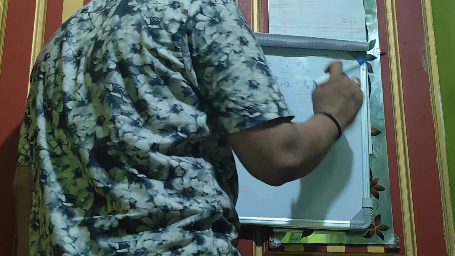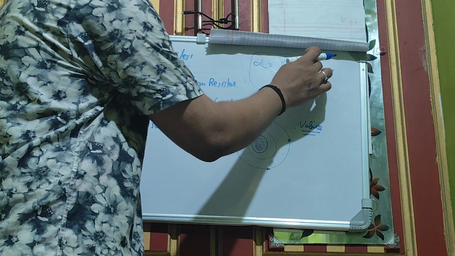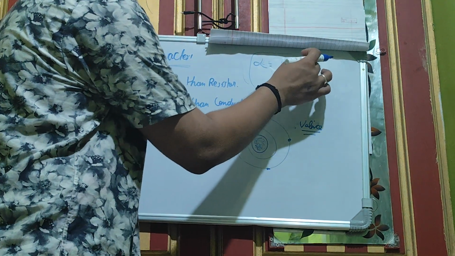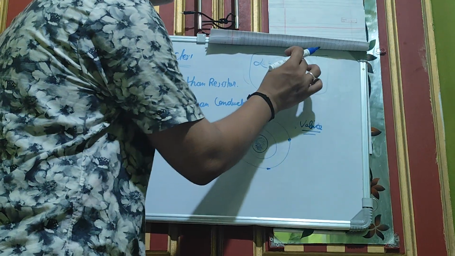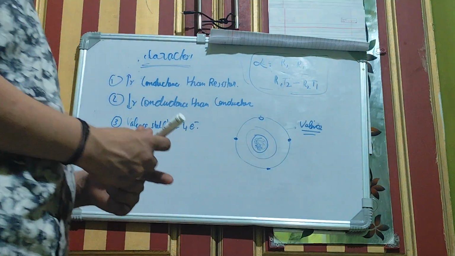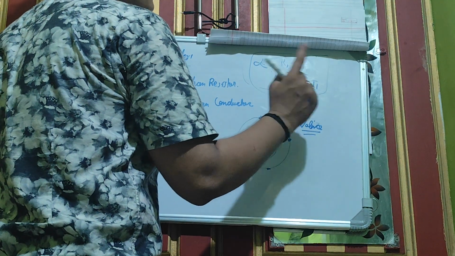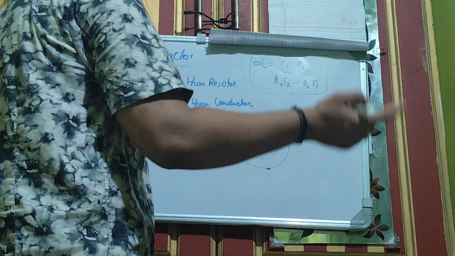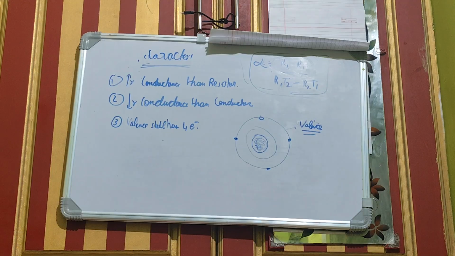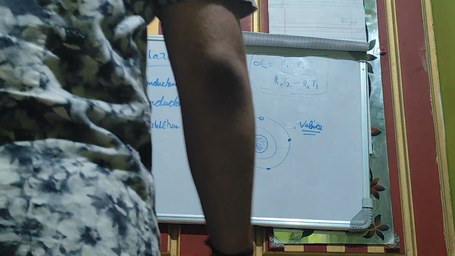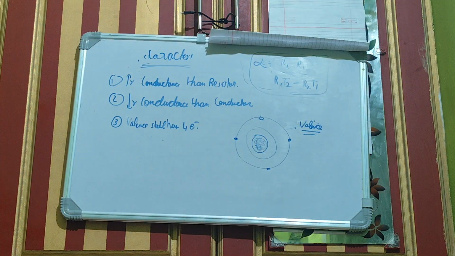Now the same sign for both. Just remember like that: same sign for both. R in the denominator, R2 minus R1. Then R will be there, so R is here. Then that one will come, so R1 T2 minus R2 T1, because since I write R first, it's 1. So this is the way of remembering the equation. So alpha is equal to R2 minus R1 by R1 T2 minus R2 T1. This is called the temperature coefficient.